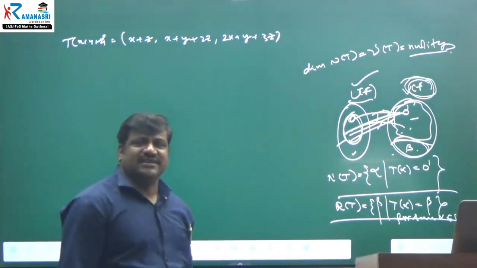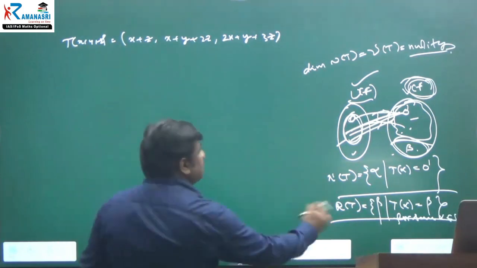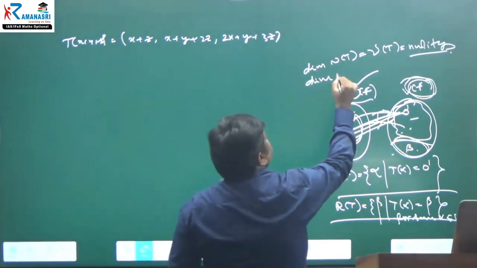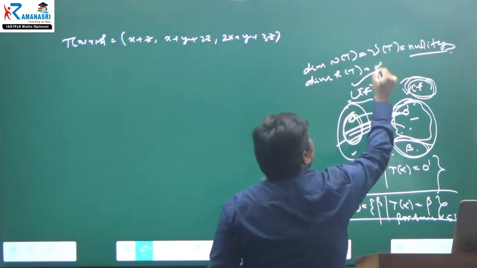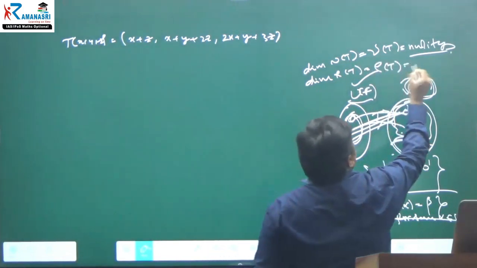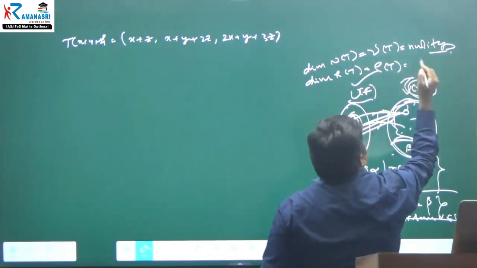That you can understand. And the dimension of R of T we denote as rho of T. That is what we call the rank.